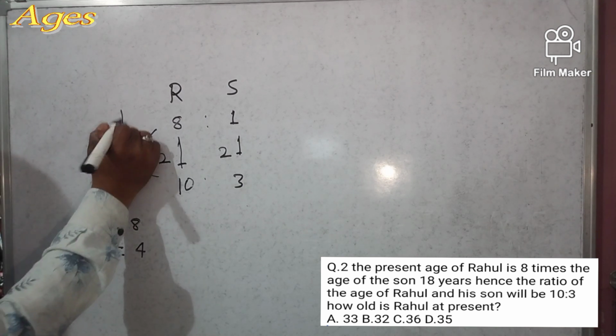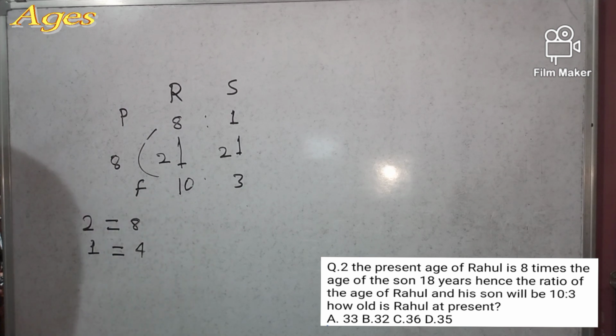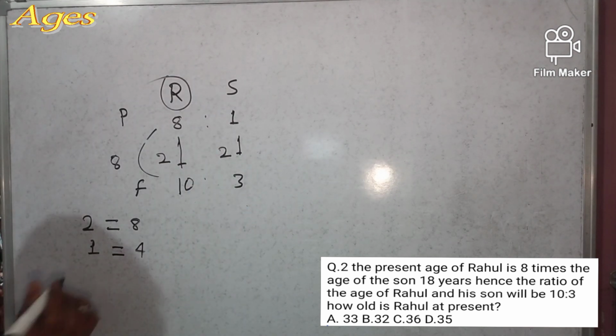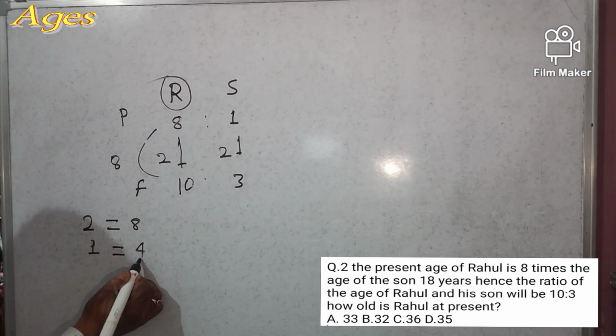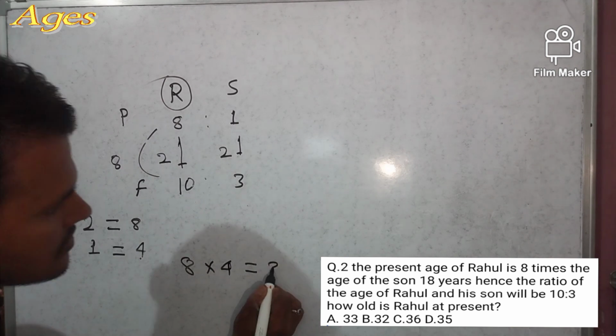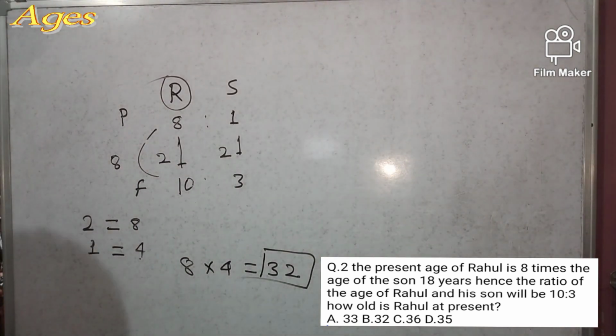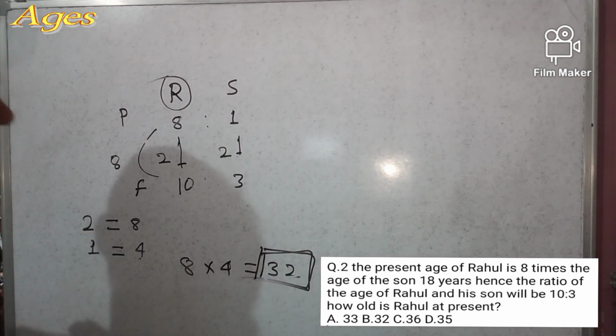This is the present ratio and this is the future ratio after 8 years, right? So our target is to find Rahul's age. 1 unit is equal to 4. So 8 into 4 will be 32. So Rahul's age is 32 years, right?